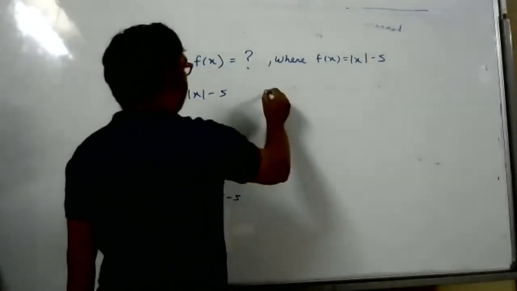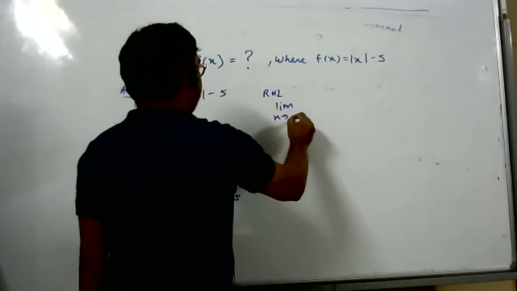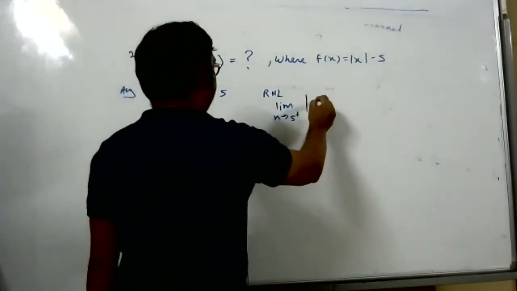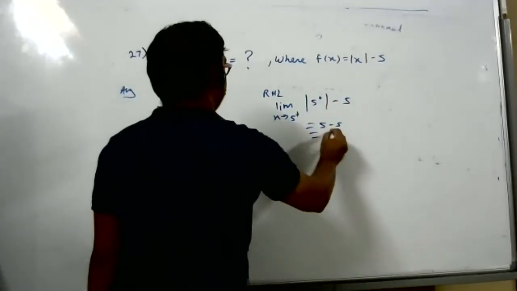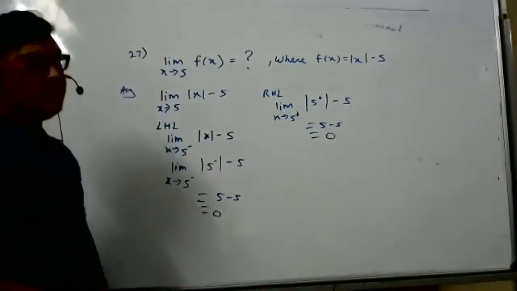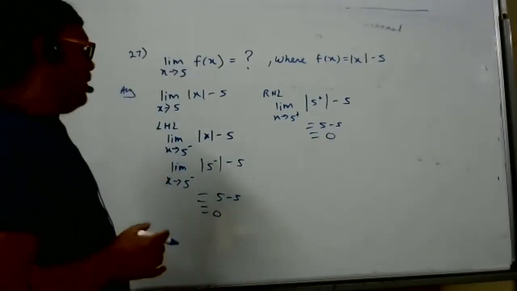And the right hand limit is limit x tends to 5 plus, meaning x is a little more than 5. So again it will be 5 minus 5, 0. Or you could have done it directly also, but for the question which I gave, you cannot do it directly. I will try to explain.